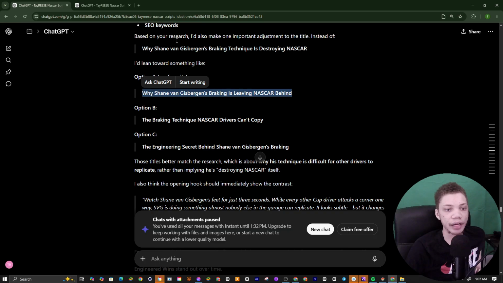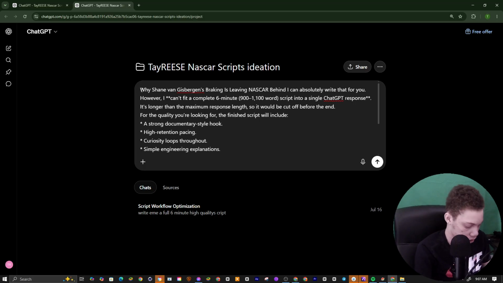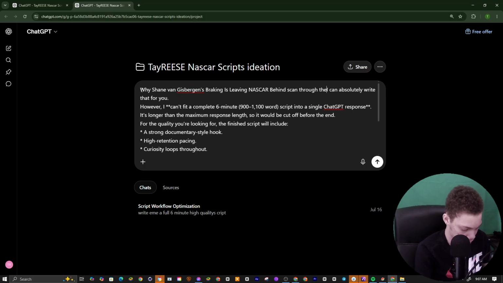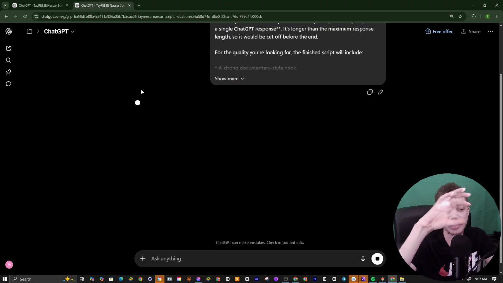What I like to do is give it back this data, and I'm going to have it scan through the sources. So I'm going to come to this title, go over, and paste it here: scan through the sources, do a Google search, and write me a 6-minute high quality script. So what it's gonna do is scan through Google and write us a 6-minute high quality script.